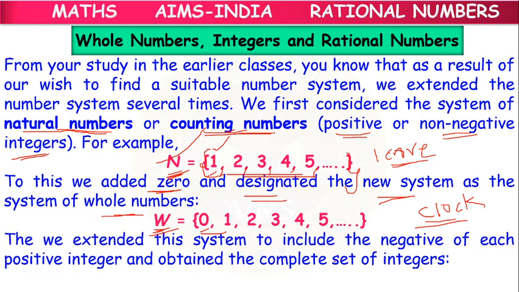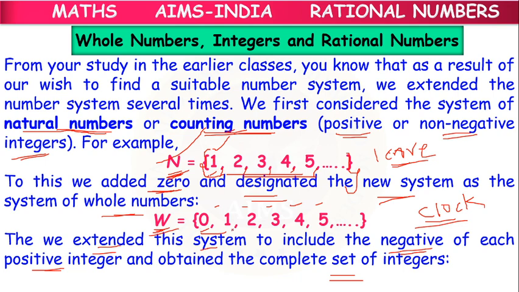Next, we have extended this whole number system to include the negative of each positive integer and obtain the complete set of integers. Here all positive integers are there, but the minus sign is not there, meaning negative integers are not there.